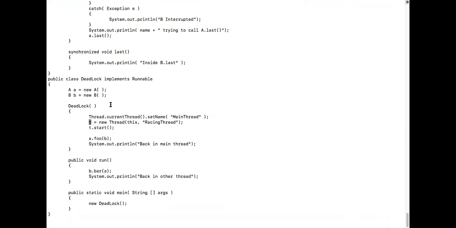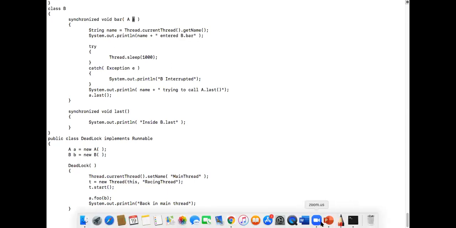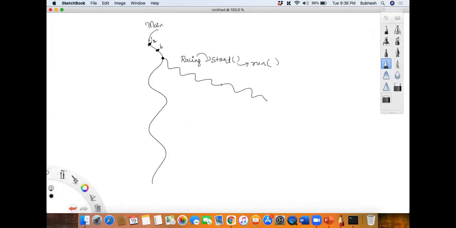So where does it go? Shall I go to the top? B dot bar a. We are calling the bar method of class B and passing the a object, isn't it? I don't know how to represent that on the diagram. Okay, guys, do you understand?